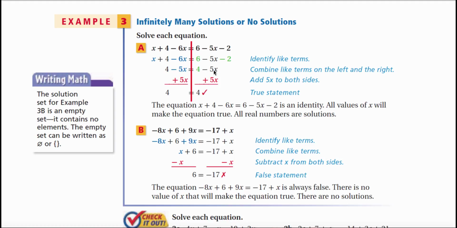That's the inverse of subtracting 5x. Well, the thing is that these zero out, they cancel. And that's exactly what happens here also. So what happens is the variable x is now completely, totally, utterly eliminated from the equation. And that leaves us with 4 equals 4, and that's always true. So what this means is it doesn't matter what x is equal to, the equation just is always true no matter what number you would have put into the equation. And so that's an example of infinitely many solutions.